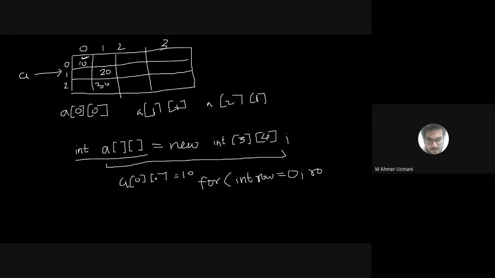Row should be less than what? Go with this particular example. Row should be less than what? 3. रो कहाँ से कहाँ तक जा रहा है? 0 1 2 उसके ऊपर नहीं जा रहा है ना. So it should be less than 3. So 0 1 2. Okay, and then row plus plus. उसके बाद within that for loop I have to create another for loop.